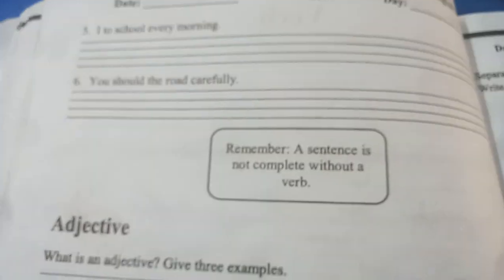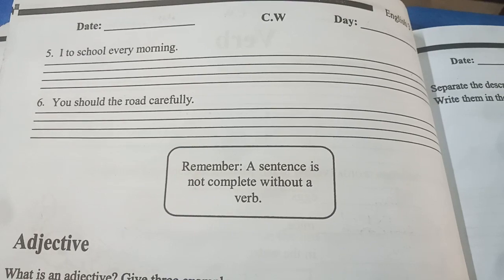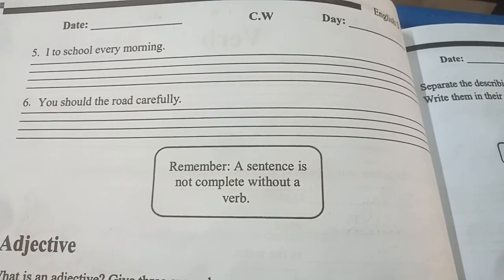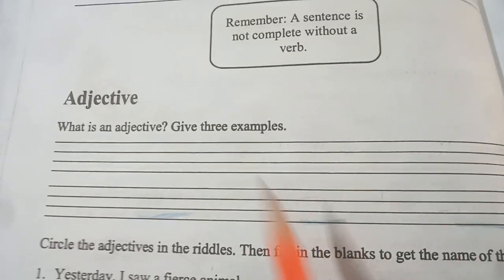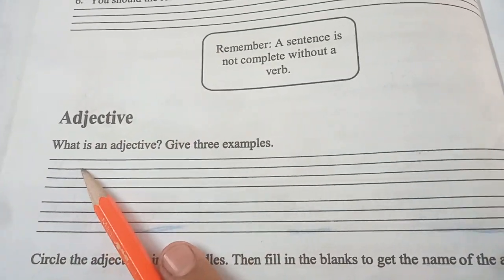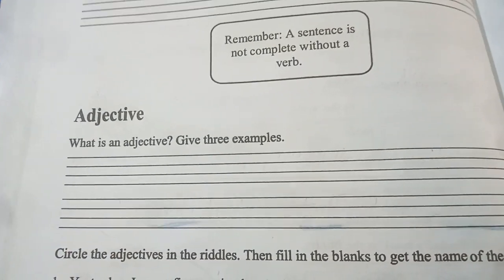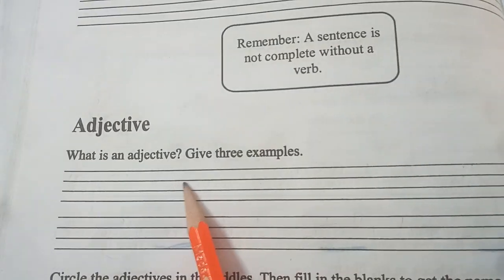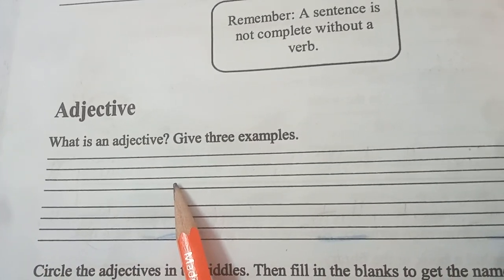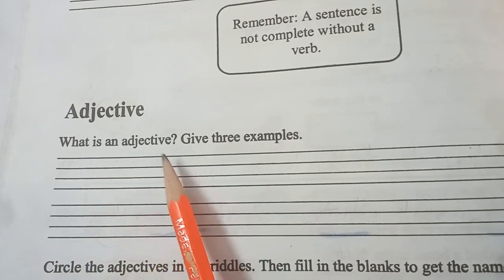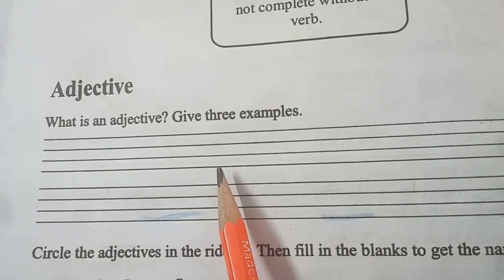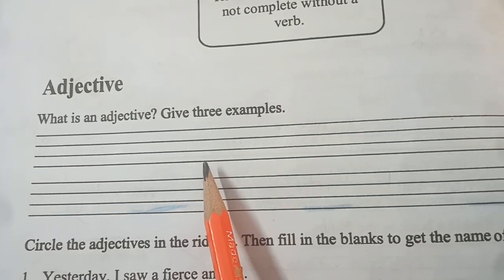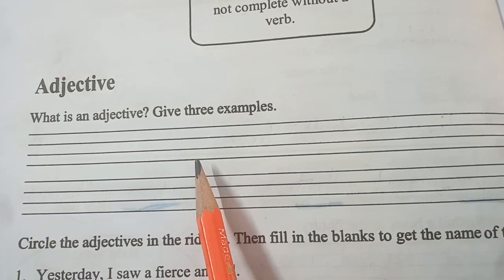And on page number 28, first you have to write down the date and day on which you will get the video. Okay, here we have adjectives. Yes, you have done the adjectives in class 2 also, so today we are just going to recall it. Okay, what is an adjective? Here 3 examples. You have to write the definition of adjective. What are adjectives?